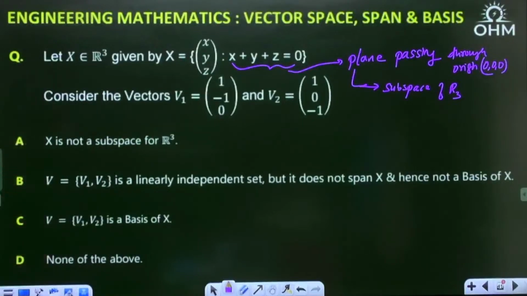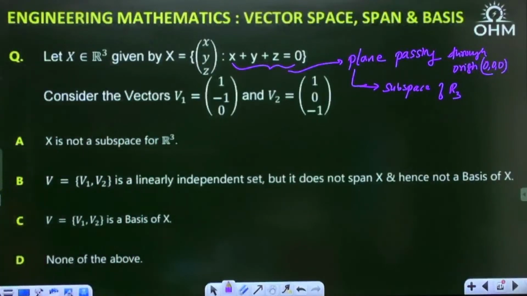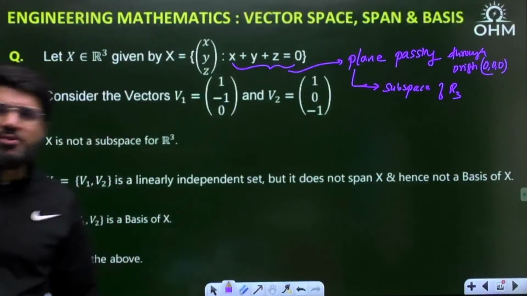We have to choose the correct option. Then V equal to the set of V1, V2. Whether the set is linearly independent but does not span X and hence is not a basis, or V1, V2 is a basis of X. Now see here.